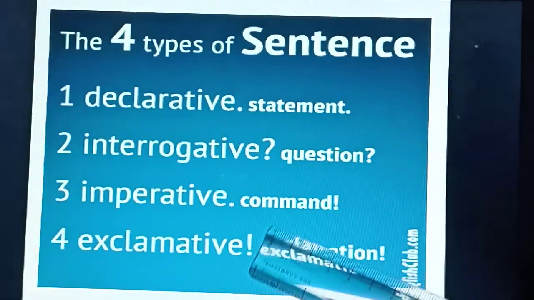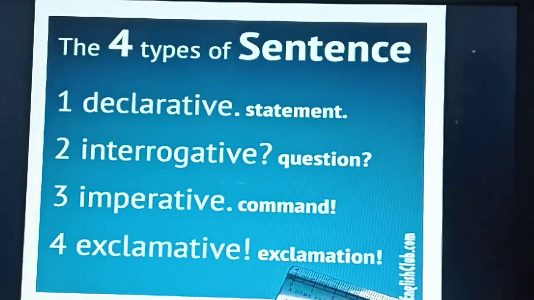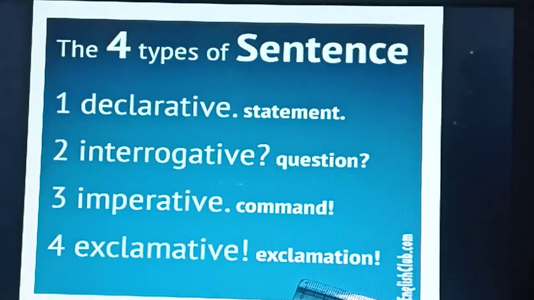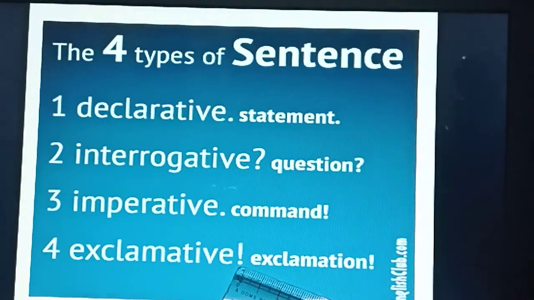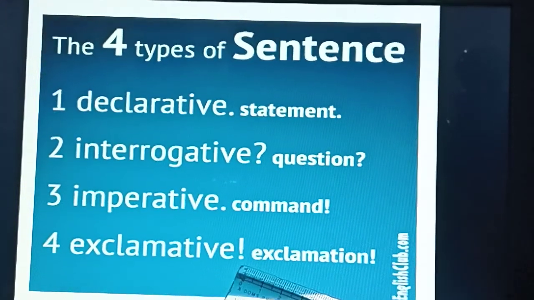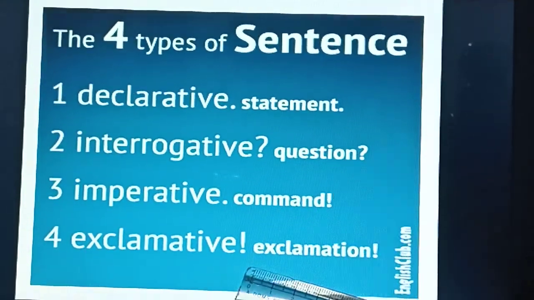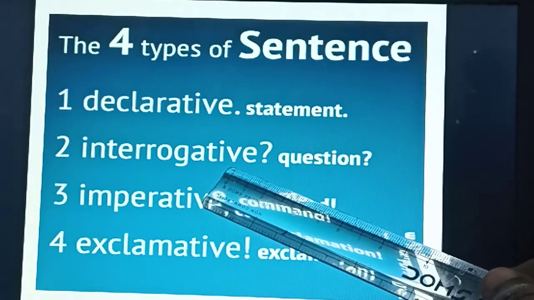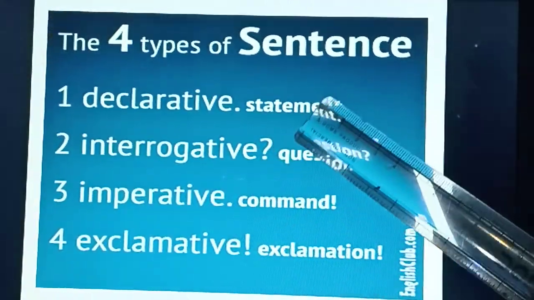So exclamative is exclamation. How beautiful the flower is. Okay, so this is exclamation. An exclamation sentence always ends with the exclamatory mark. This is your exclamatory mark. Understood? So what are the 4 types of sentences we have seen? Declarative, interrogative, imperative, and exclamative.